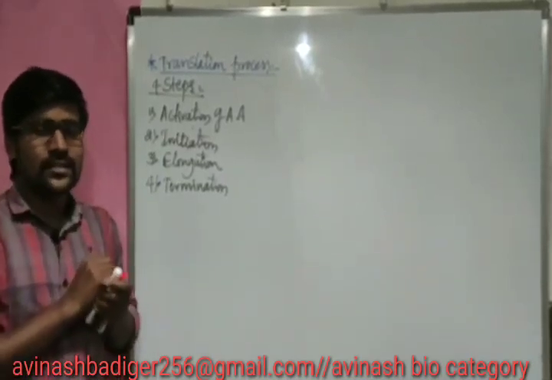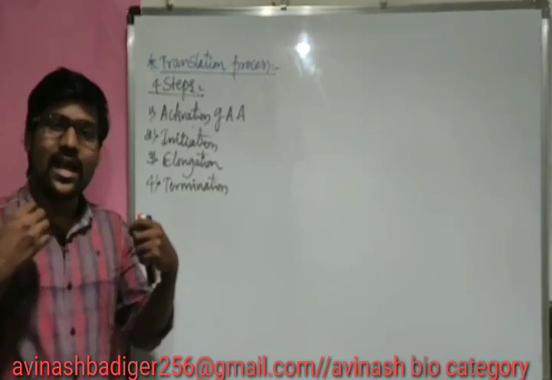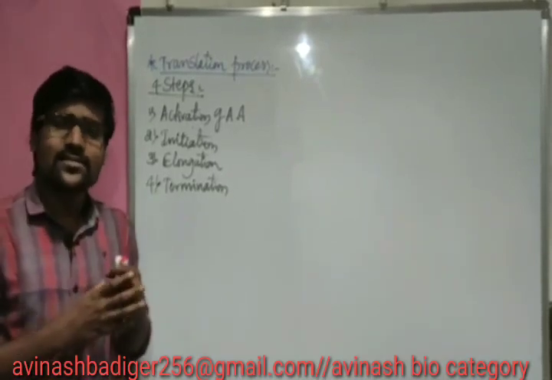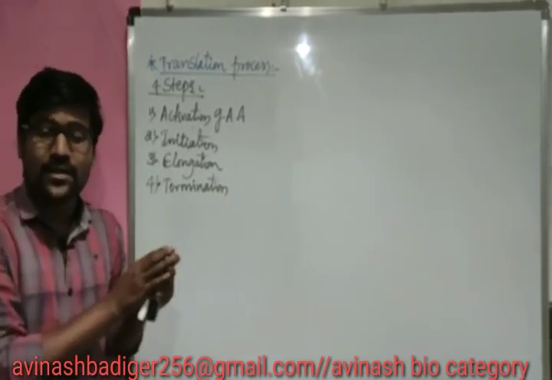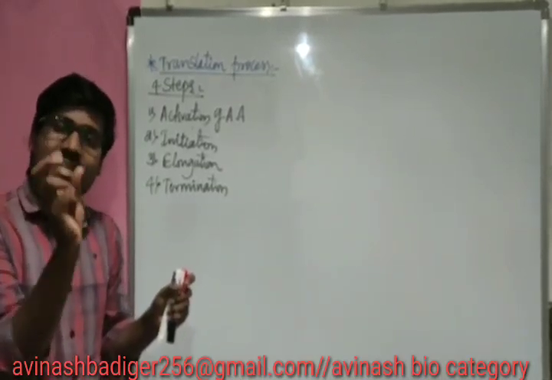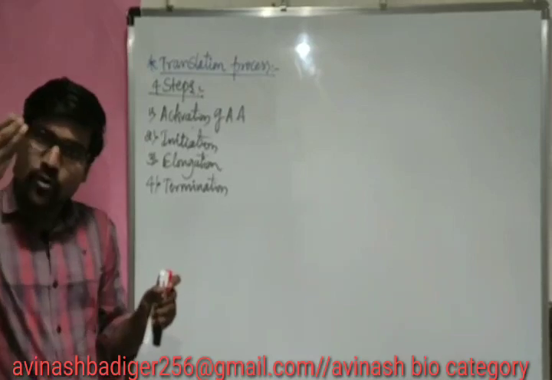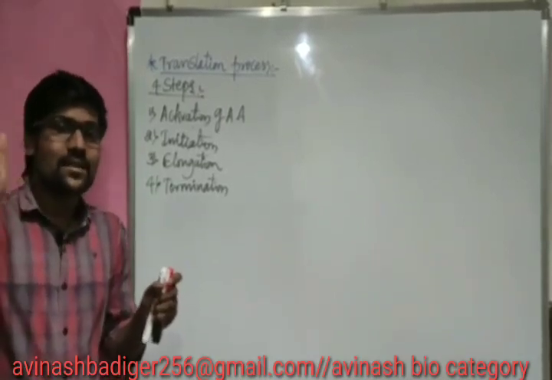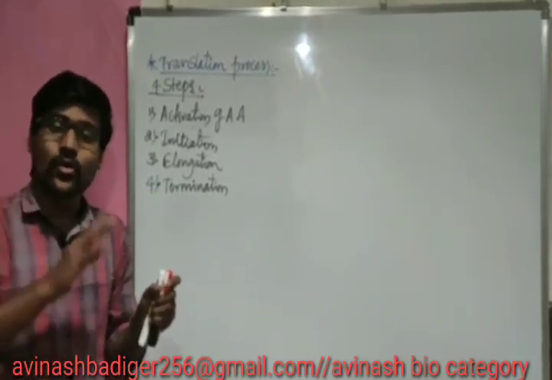One more thing, just like a transcription unit, we are having a translation unit also. Translation unit is nothing but mRNA. But in the mRNA, before the initiator codon there will be some unwanted nucleotide sequences.